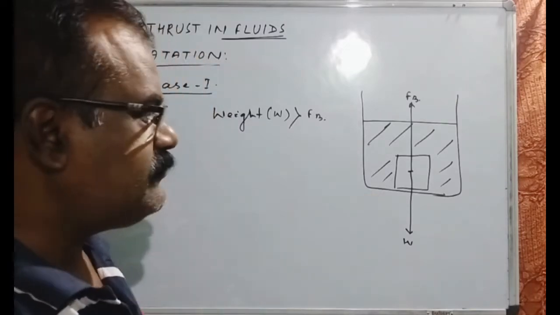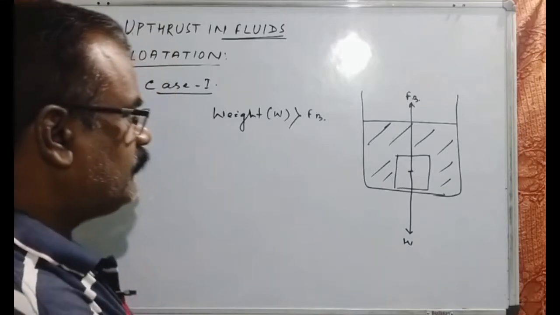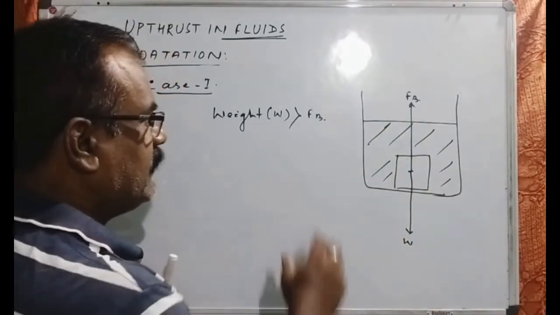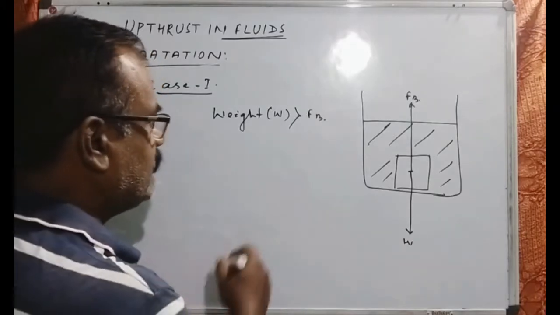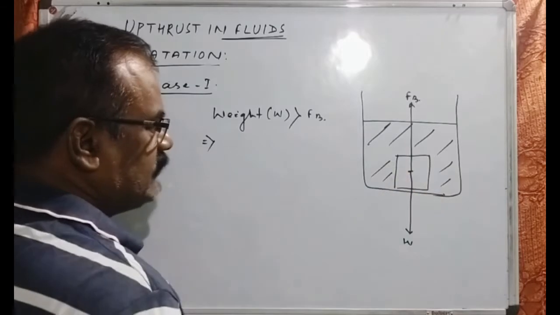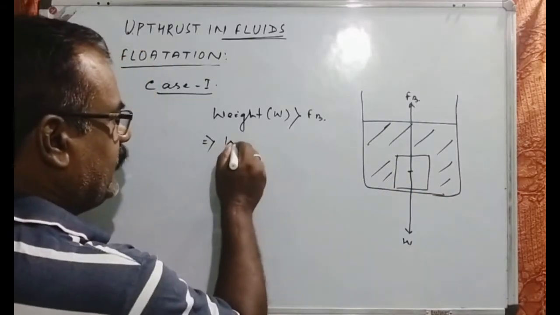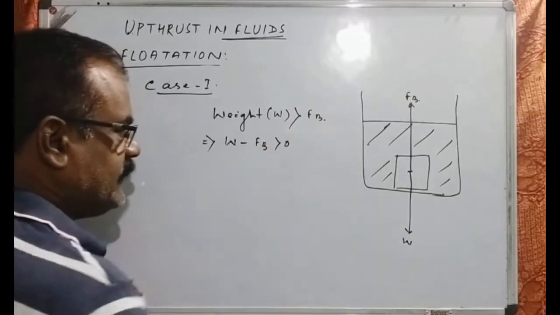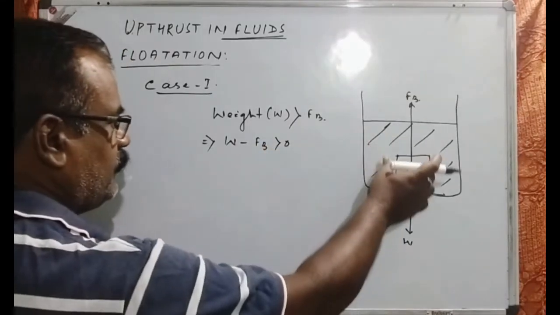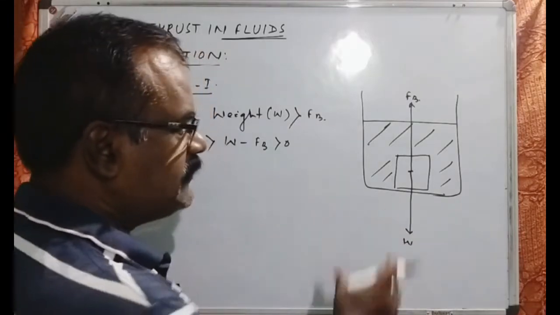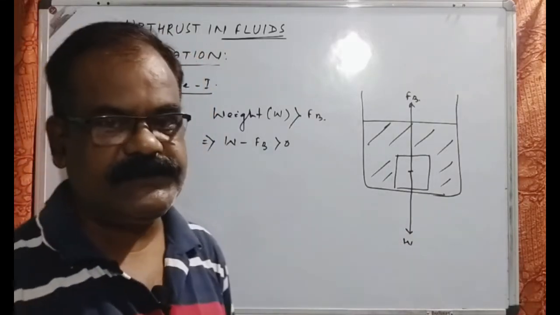Now in this case, what happens? Whenever we find that W, the weight of the body, is greater than the buoyant force, these two are unbalanced forces, so weight minus buoyant force will be greater than 0. This indicates that the body will be attracted towards the down part, or it will be sinking down. This is one condition for sinking.